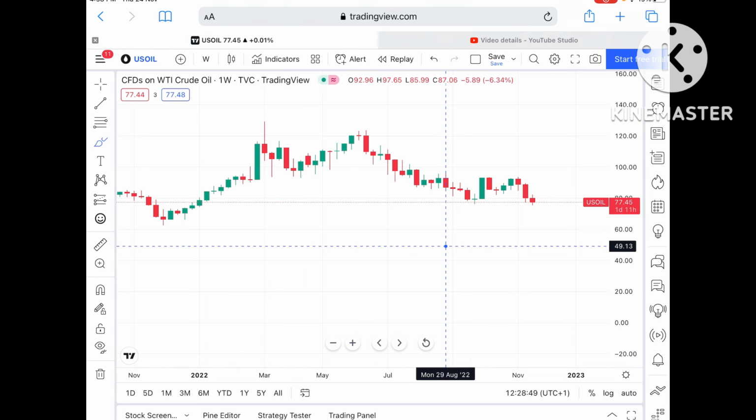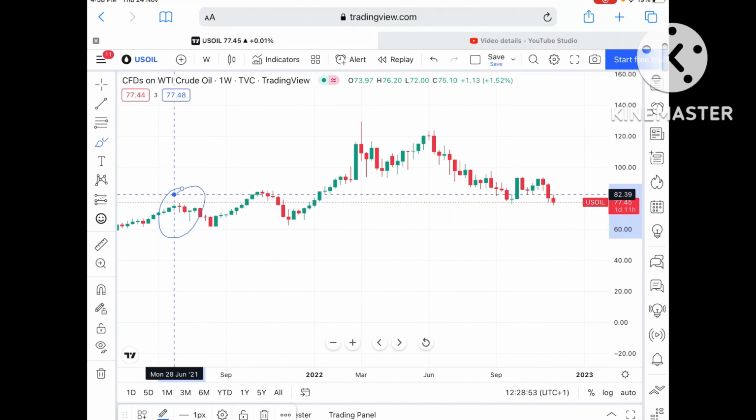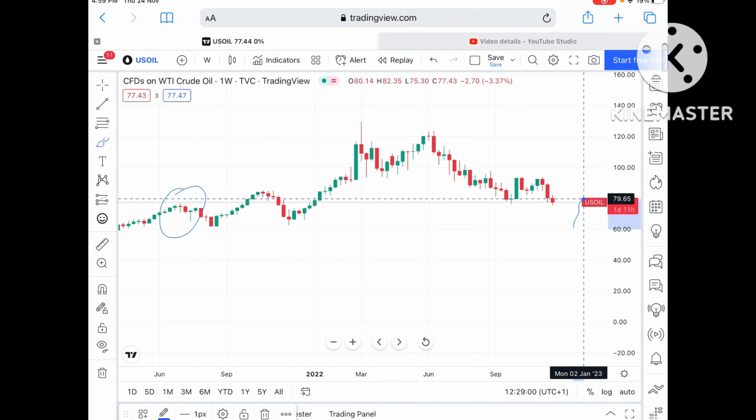Now suppose the price sustains this particular level, because you know that it is already on a strong support which is already being tested here, so it has bounced back from this level. So if this level sustains, and if it goes above a particular level of 70